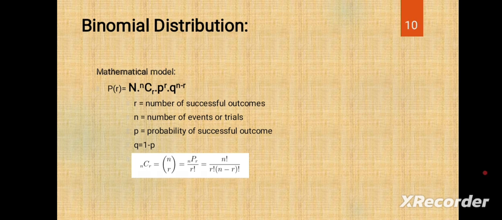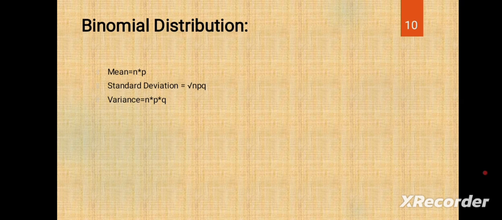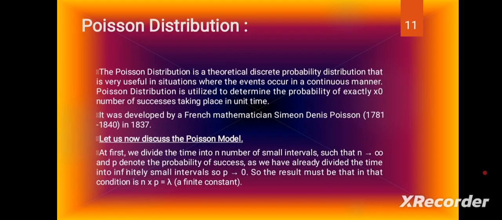Next, under the binomial distribution we calculate the mean, which is n into p. Here n is the number of trials, p is the probability of success. Standard deviation is the square root of n into p into q, and variance is equal to n into p into q. So we have calculated the mean.